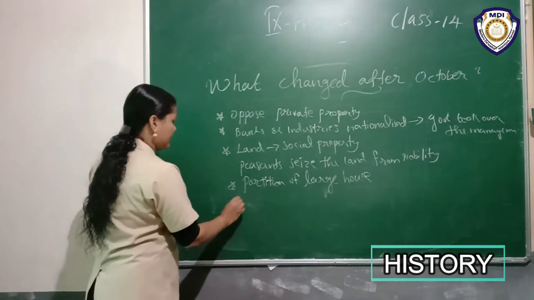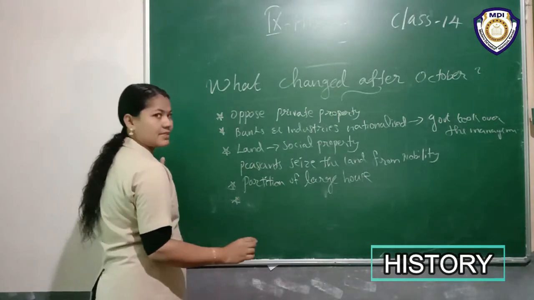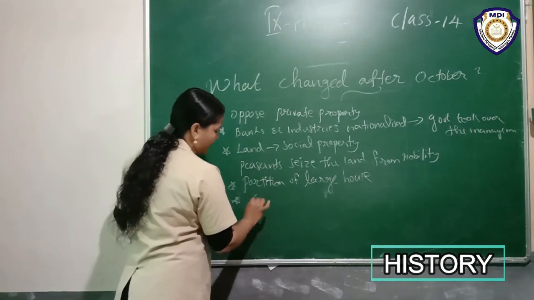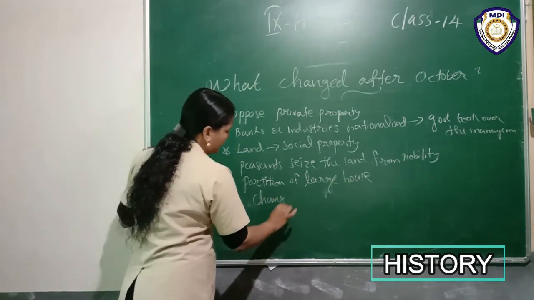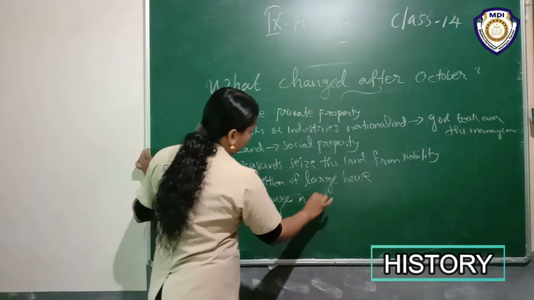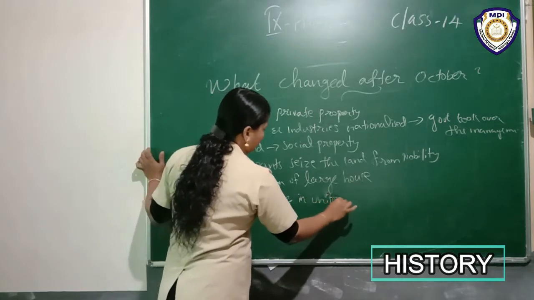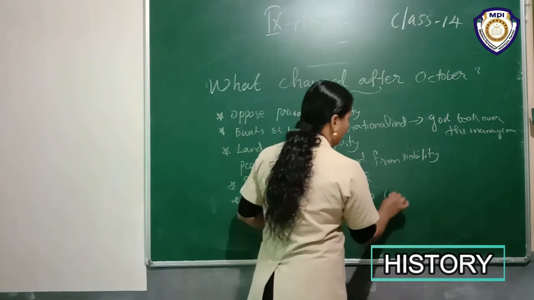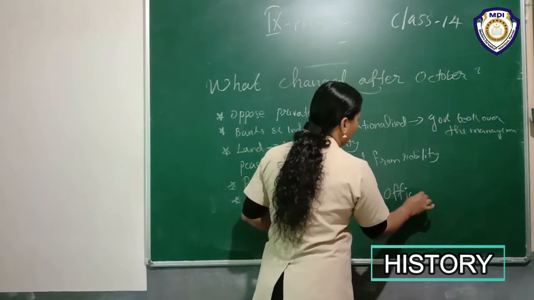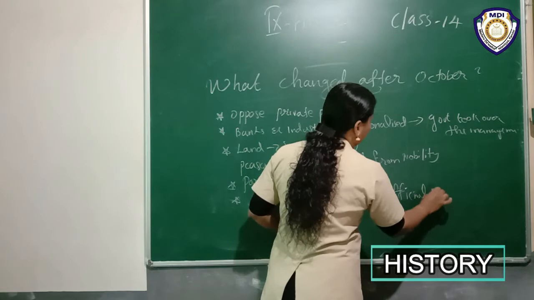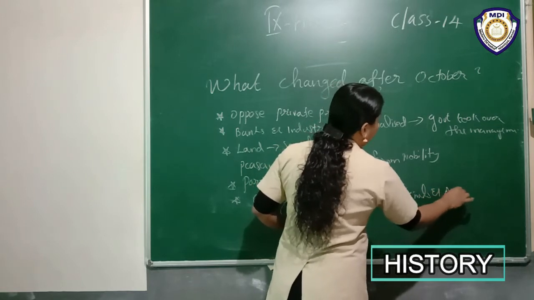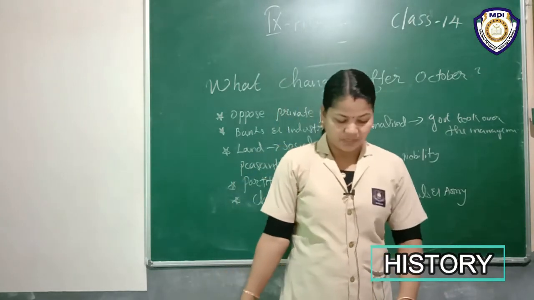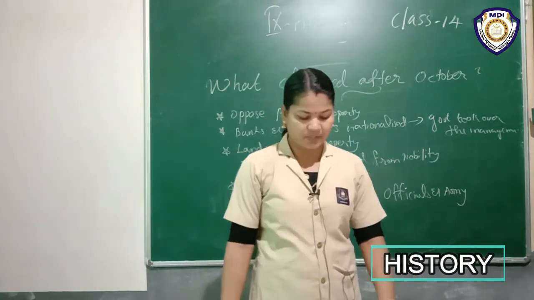Then lastly, the change in army and officials' uniforms.